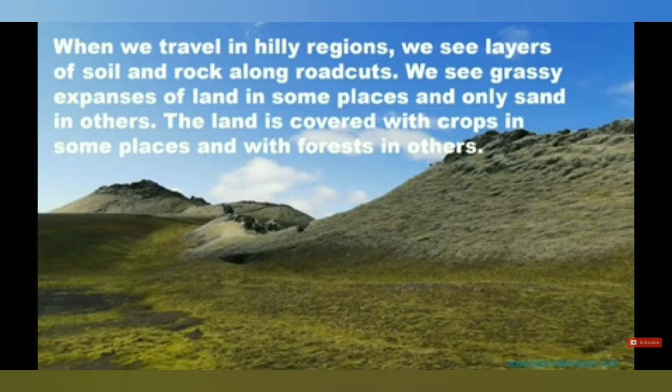When we travel in a hilly region, we see layers of soil and rock along the road cuts. We see grassy expanses of land in some places and only sand in others. Means the land is covered with crops in some places and with forest in other places, and water also in some places.